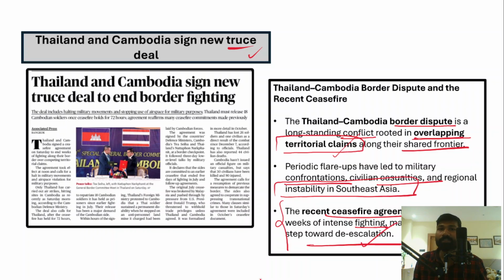Right, so as part of this peace agreement, both these countries have decided to continue demarcation of the border and not to go for violence, and to understand each other's concerns. So therefore, there will be no more military confrontation unless any party violates this ceasefire agreement between these two countries.